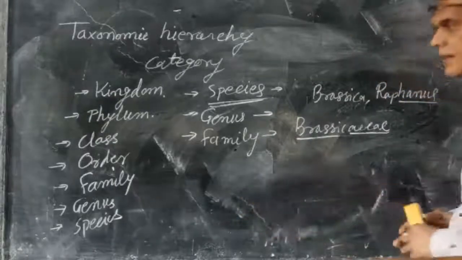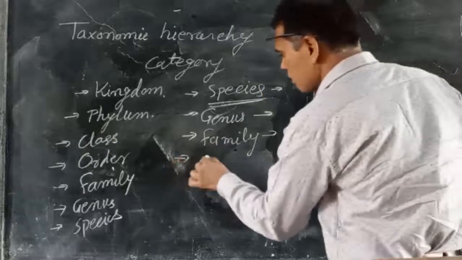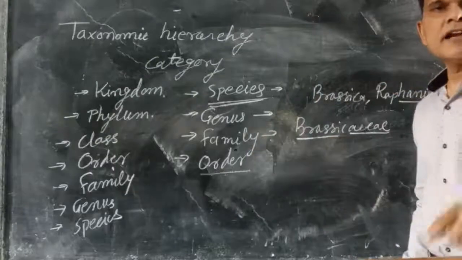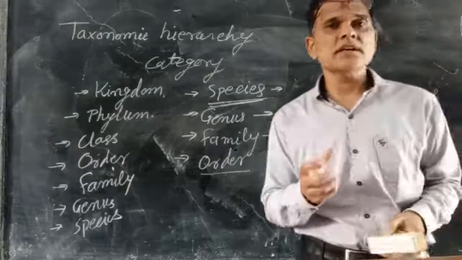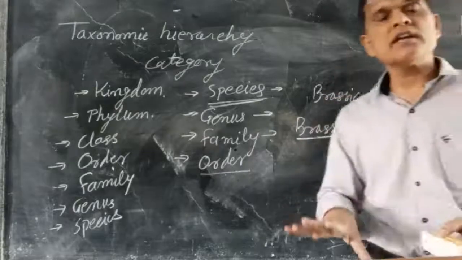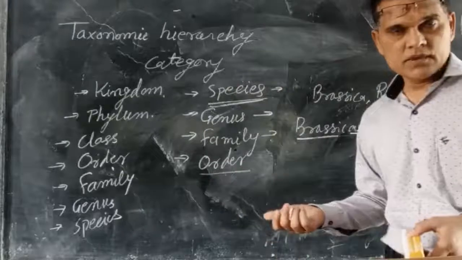Then the next level of category is order. Different families which have some common characters, known as correlated characters, are put together in the next level of category, that is known as order.